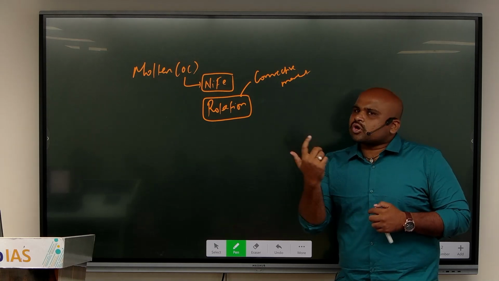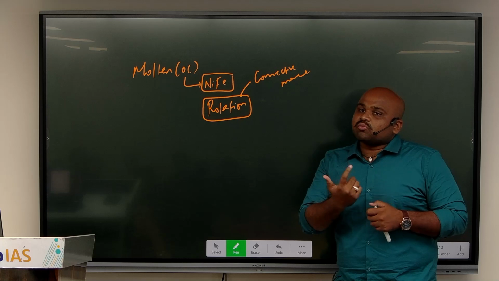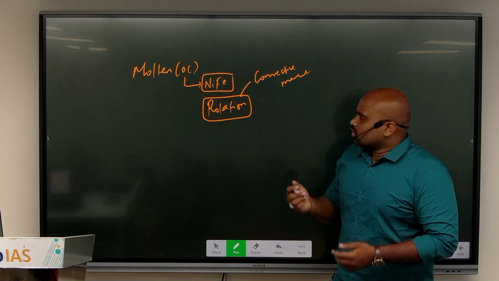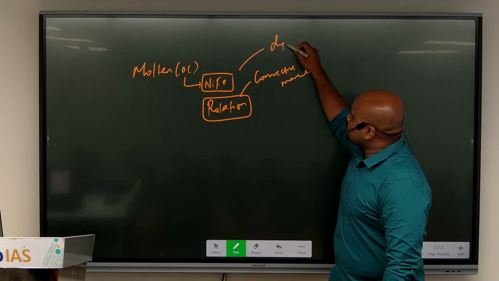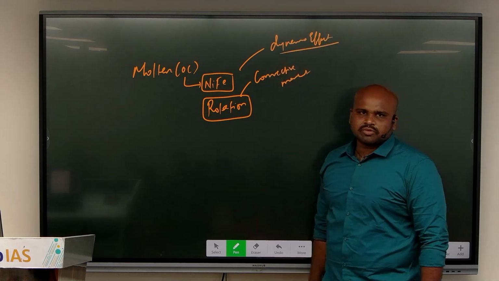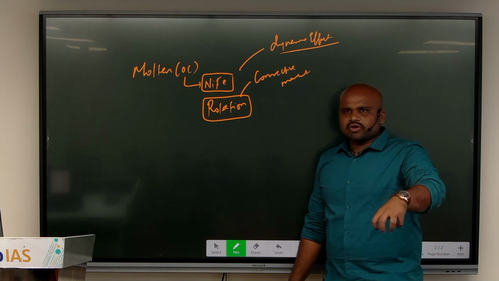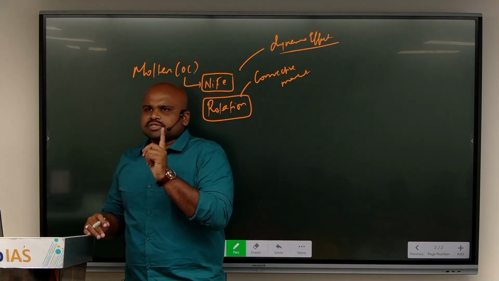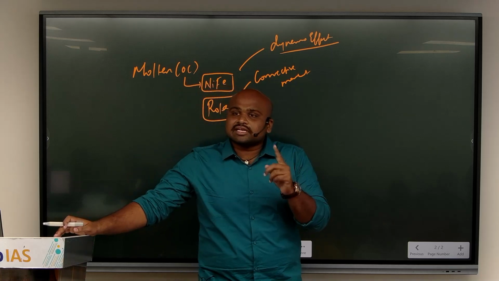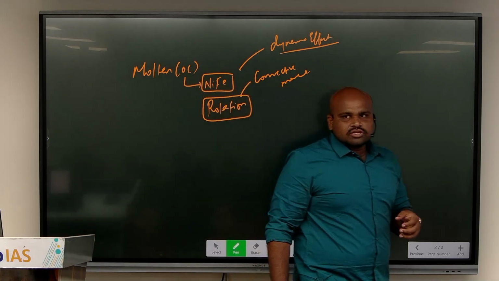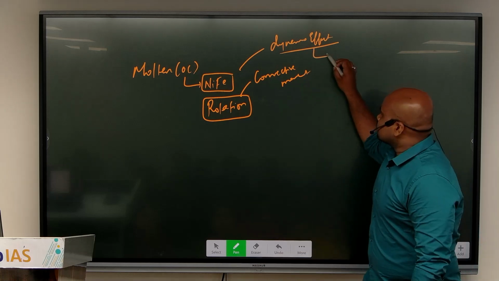Now when I see this constant movement of the molten material, molten iron, in a convective current going on, what do I see, my dear? I see the dynamo effect existing. Now, this dynamo effect is induced because of the continuous currents generated by the rotating molten iron inside the core. This will result in a phenomenon of what?